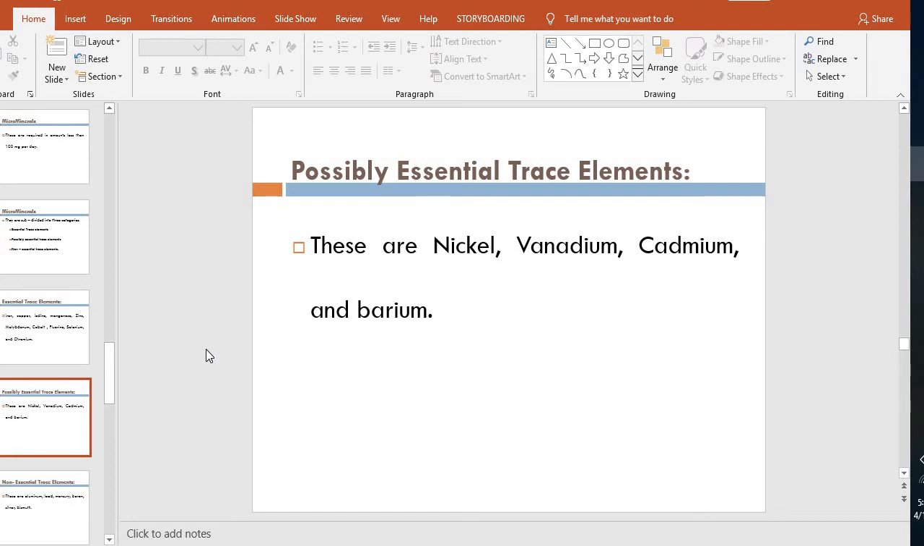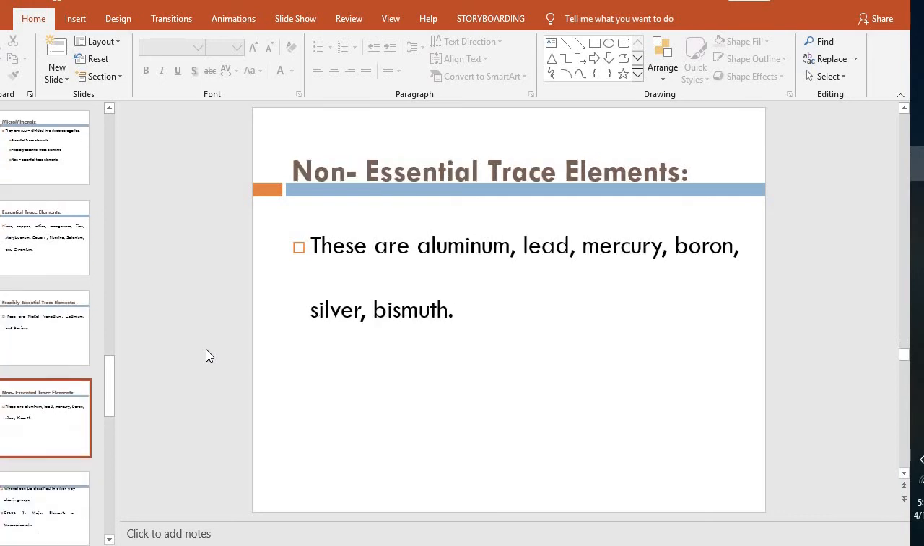These are possibly essential trace elements. These are present in the body. These are required by the body, but the exact function is not known, what function they are performing in the body. Then the non-essential elements.